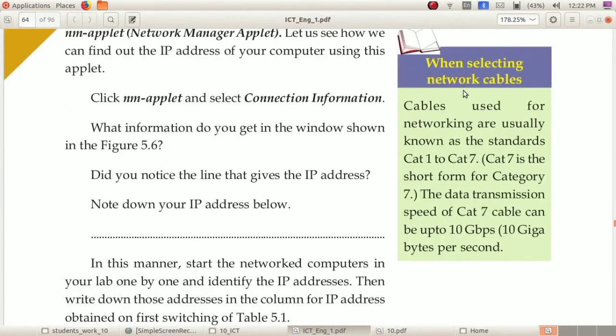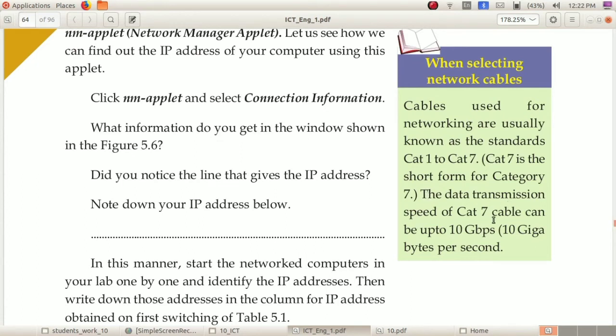Next, here you can see selecting network cables. These are the cables used for networking. For networking we use cables usually known as the standards Cat1 to Cat7. Cat means category. Category 1 to category 7 are the standards, that is, cables used for networking.